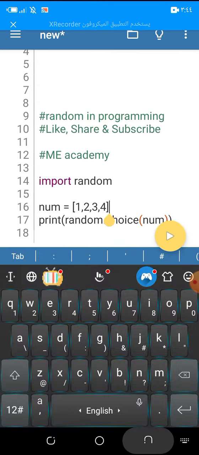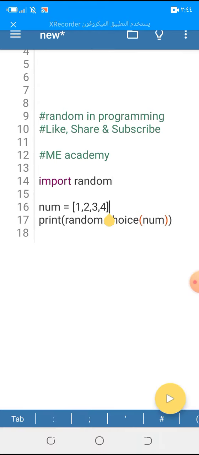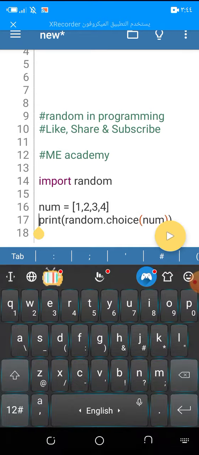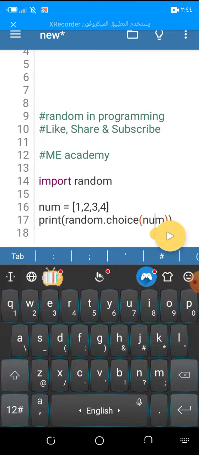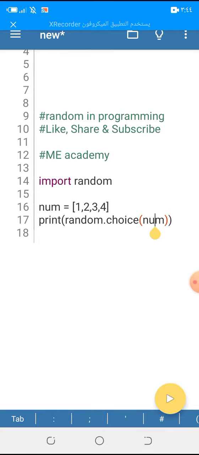After that, I write num equals 1, 2, 3, 4, a list of those numbers. And in this line, I write print and between two parentheses random.choice and between two parentheses num. This is a variable, that variable. And what is the meaning of that line of code?